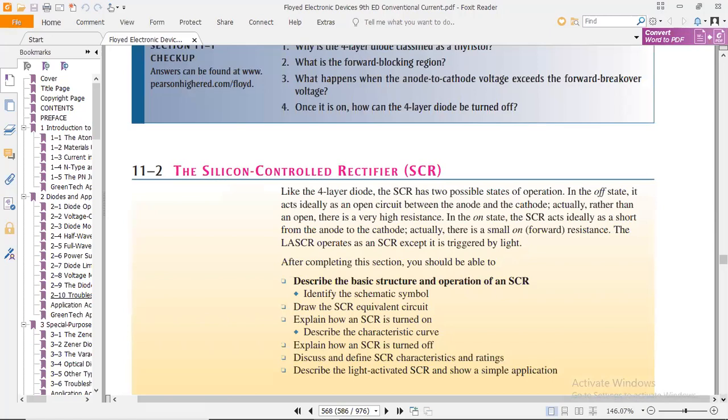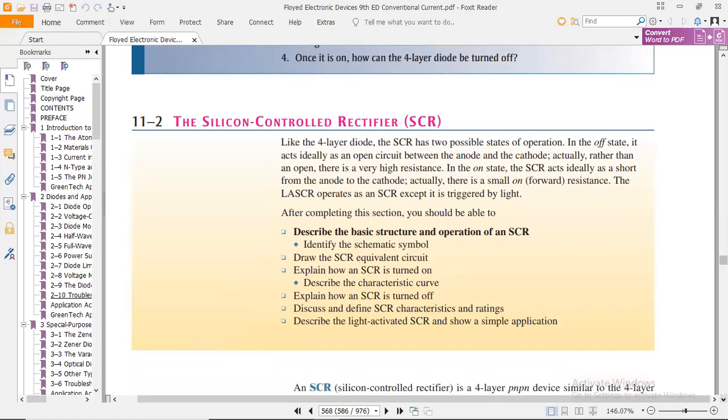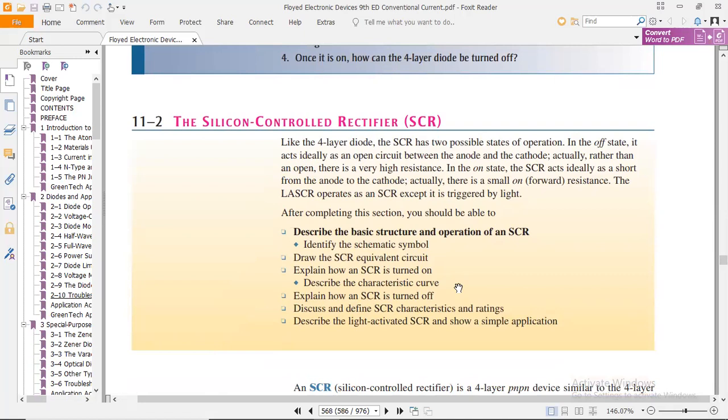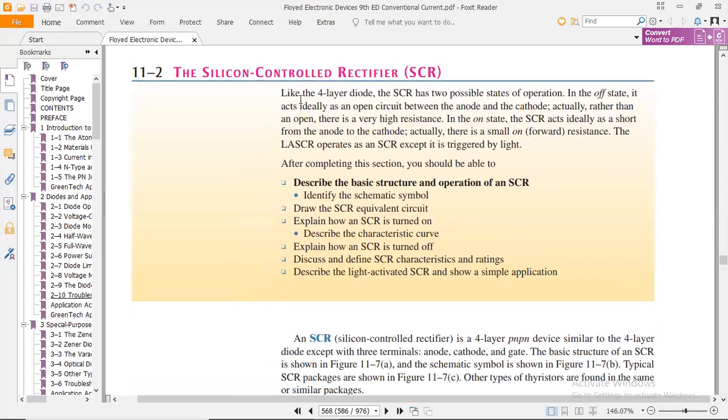Now comes the topic of the silicon controlled rectifier, which we call SCR. So we start this topic, but today's session is ending due to the session break. We have 10 minutes to end today's session. The next session will also be ECD. Now, moving towards topic 11-2. Like the four-layer diode, the SCR has two possible states. SCR has two possible states of operation.